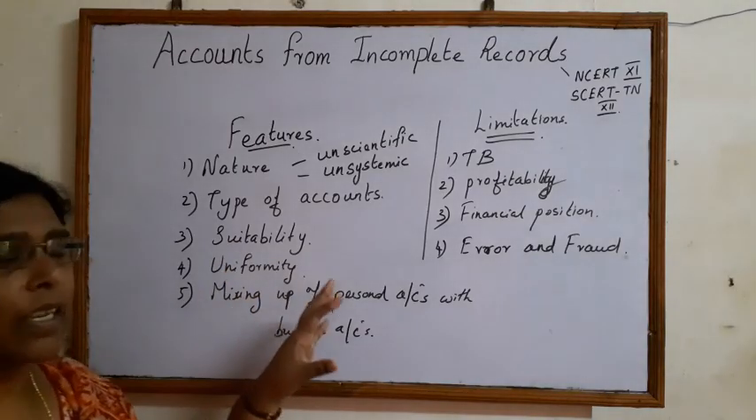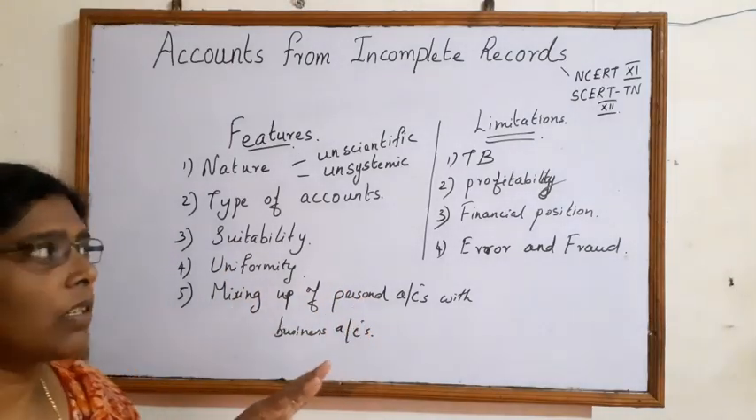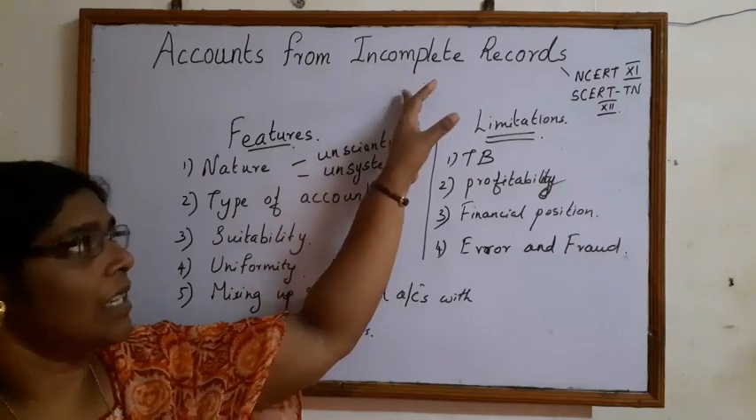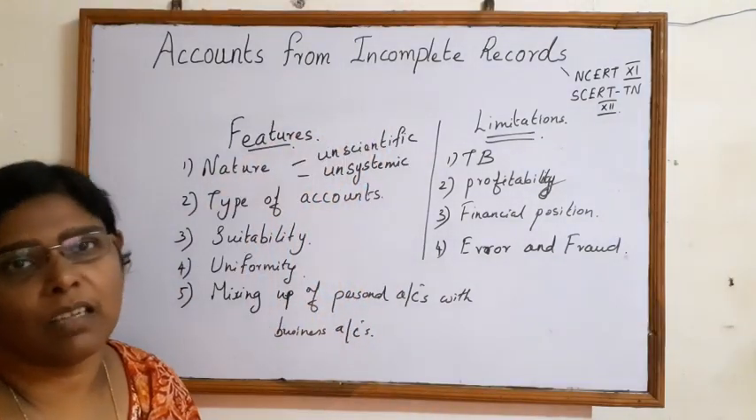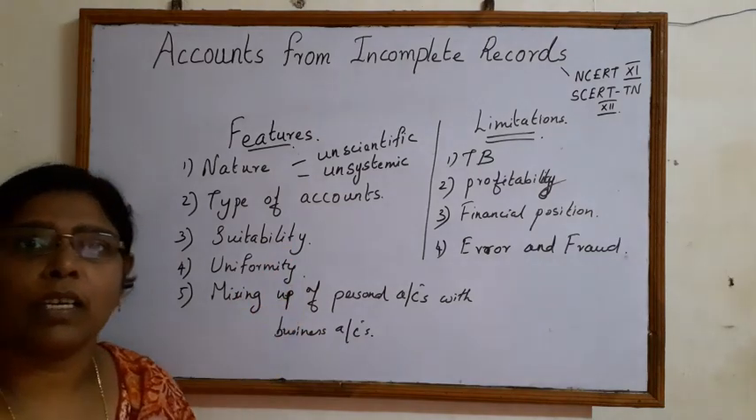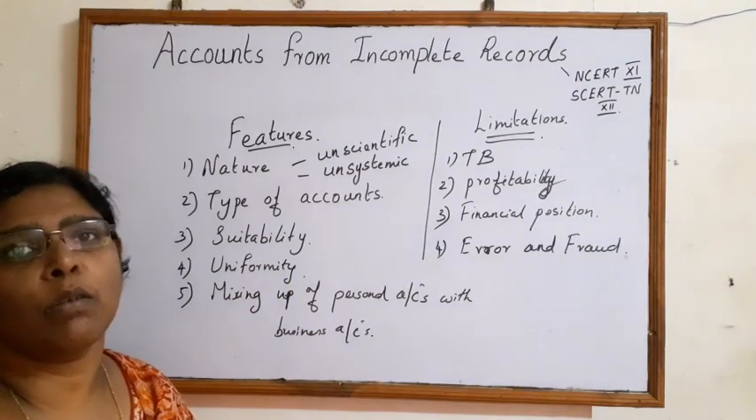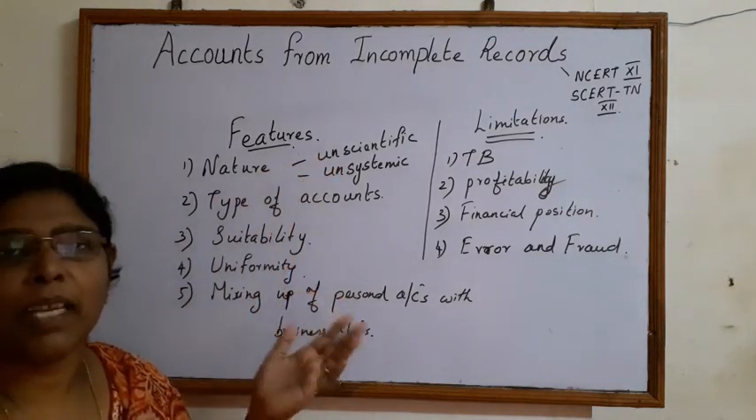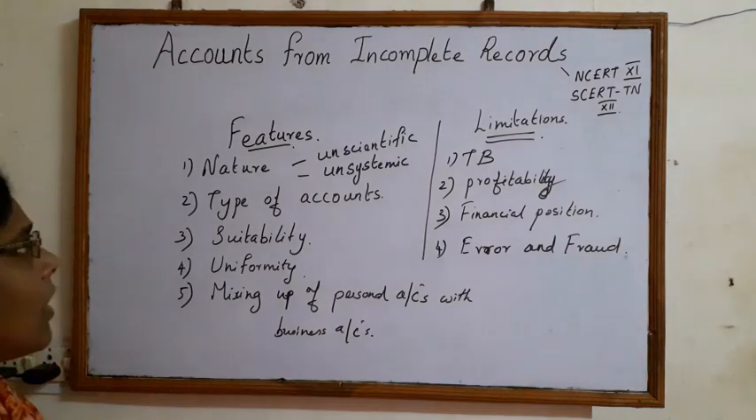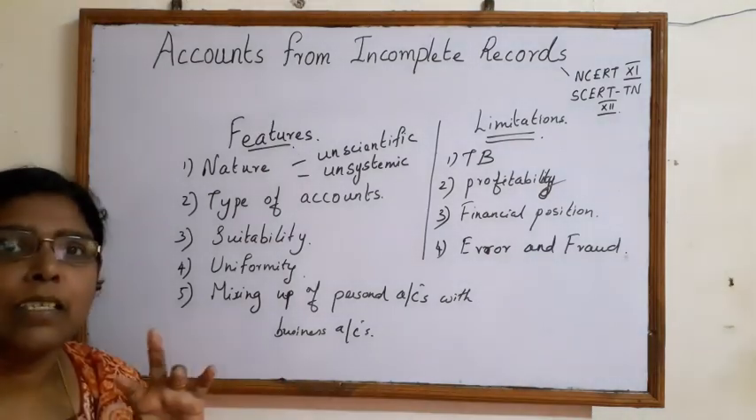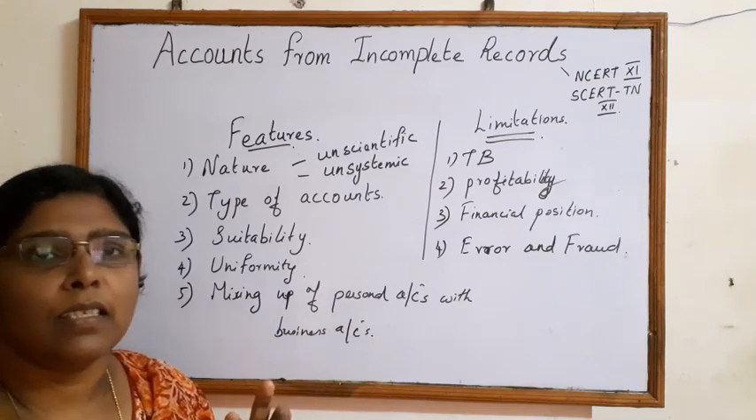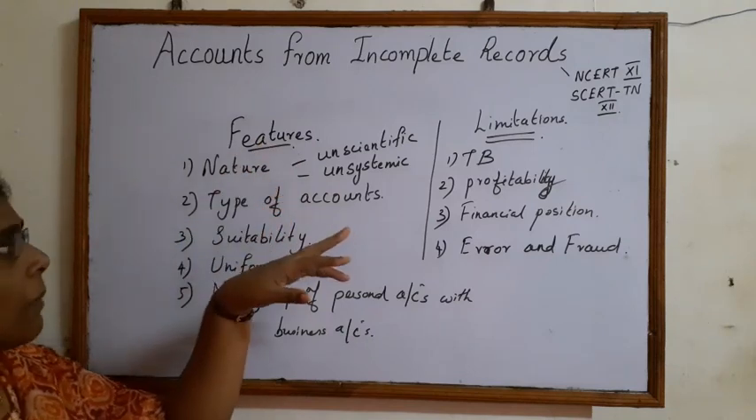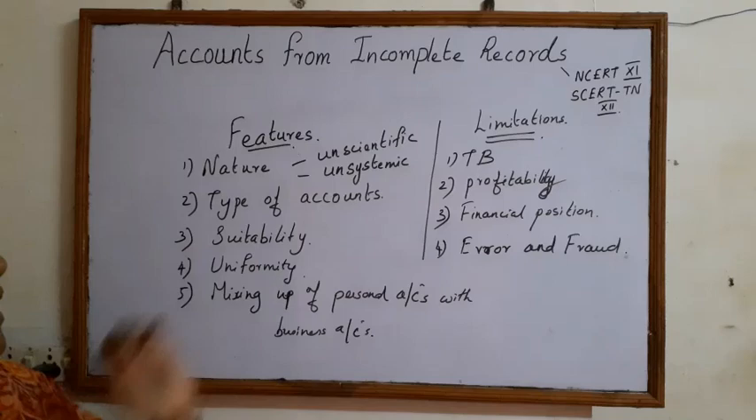Before we end this class, we will make a revision of what we have learned. Today we have learned about accounts from incomplete records, what incomplete records are and who maintains them. As we know, those records which are maintained without double entry system are called incomplete records, and they are maintained by sole traders and partnership firms. We also learned about the difference between double entry system and incomplete records, and the features and limitations of incomplete records.